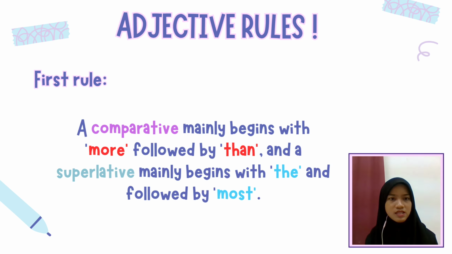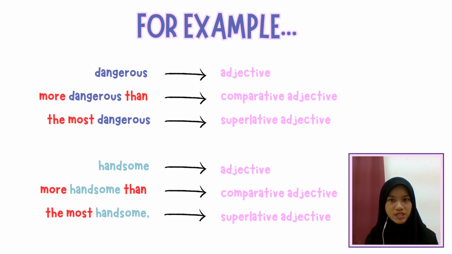The first rule is that a comparative mainly begins with more, followed by than, and a superlative mainly begins with the, followed by most. So what does that mean? For example, the adjective dangerous. If you want to change it into a comparative adjective, you need to add more at the front of the word and add than at the end of the word. For example, more dangerous than. But if you want to change it into a superlative adjective, you need to add the most at the front of the word. So it will be dangerous, more dangerous than, the most dangerous.